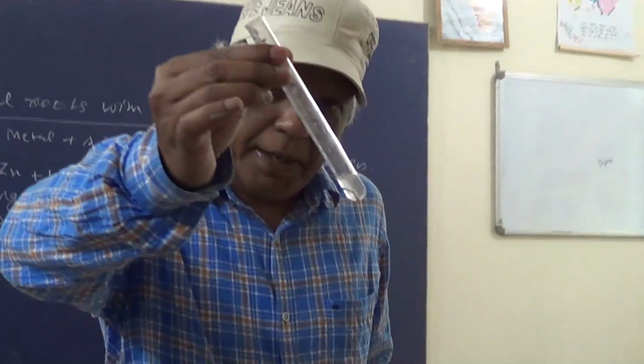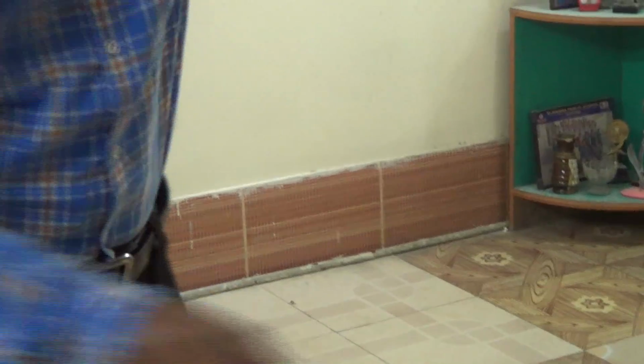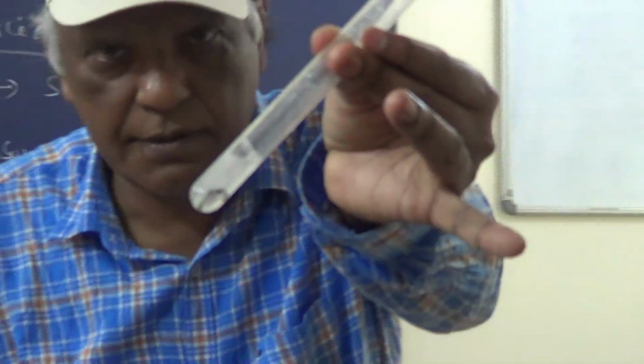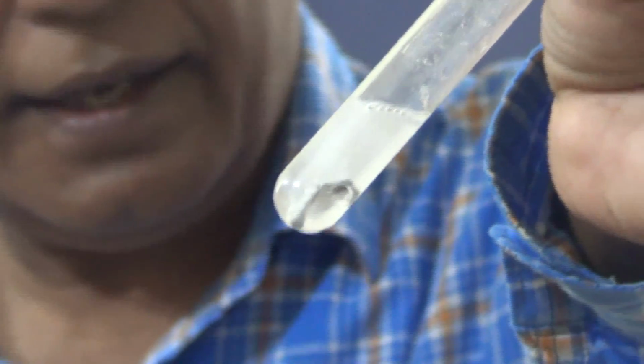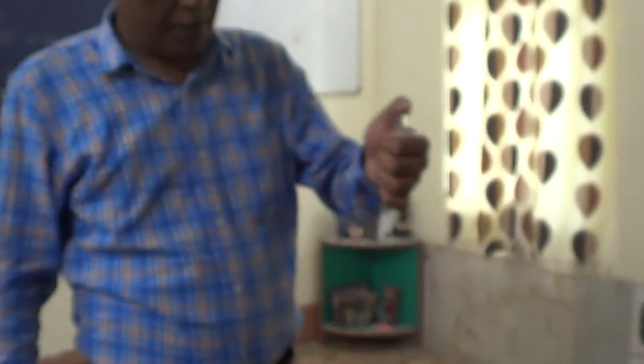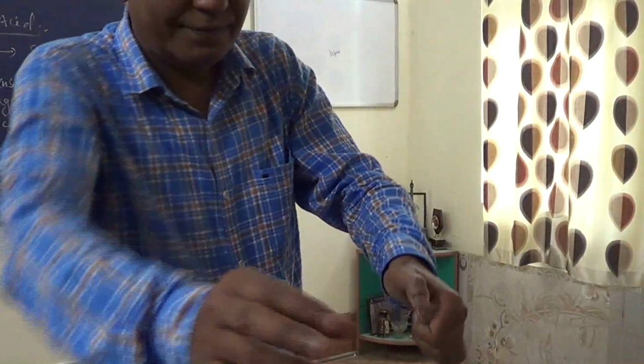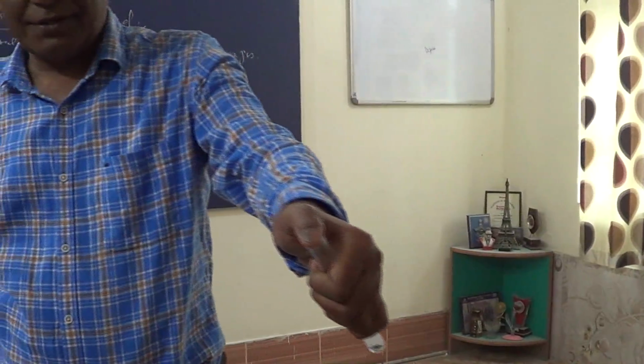Let us see. The bubbles of hydrogen gas are evolved. Bubble formation takes place. Now giving more amount of this. Just see, these bubbles of hydrogen gas are evolved. Now a burning matchstick is taken to the mouth of the test tube. It gives a pop sound.